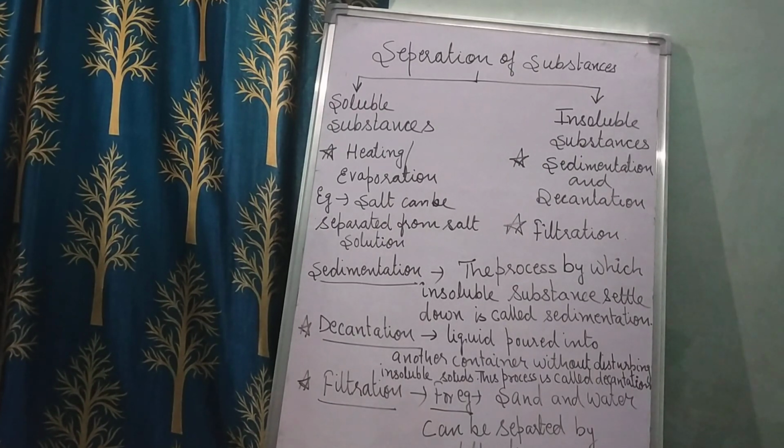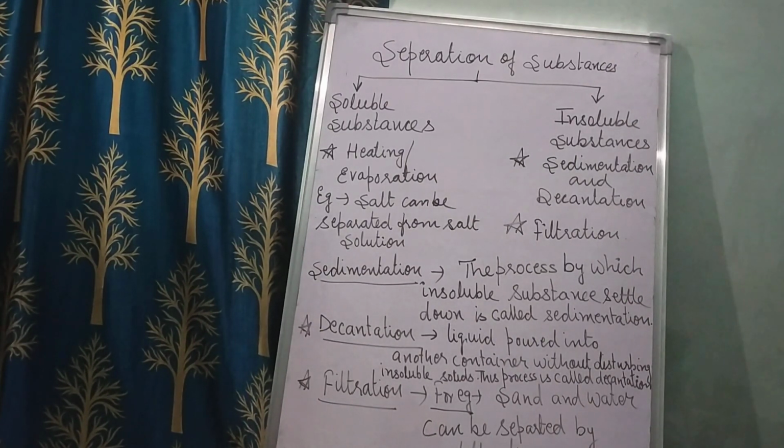I told you earlier, salt is your solute, and when it is mixed in the solvent, it makes a solution, that is your salty water. So how are you going to separate it? This salt can be separated from the salt solution by heating it.